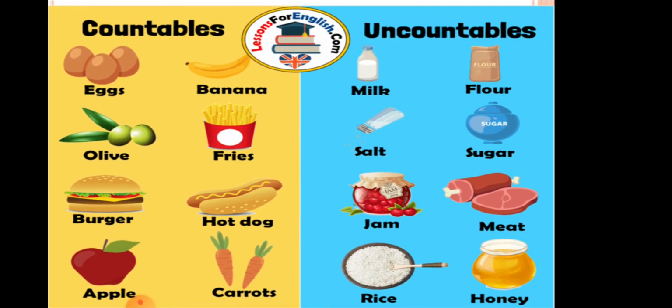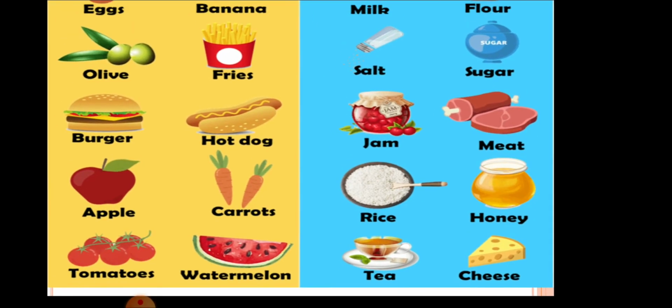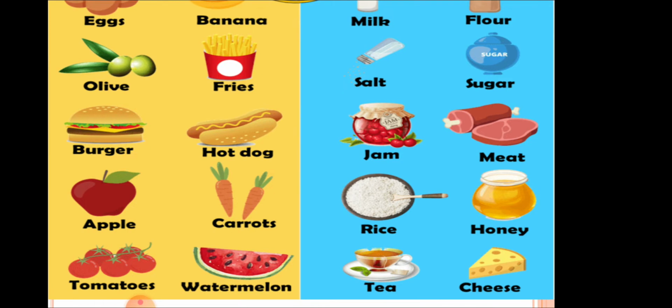Whereas when we talk about milk, we don't say one milk or two milk. We say some milk, flour, salt, sugar, jam, meat, rice, honey, tea, cheese. We say one cube of cheese or two cubes of cheese, but we don't say one cheese or two cheese.